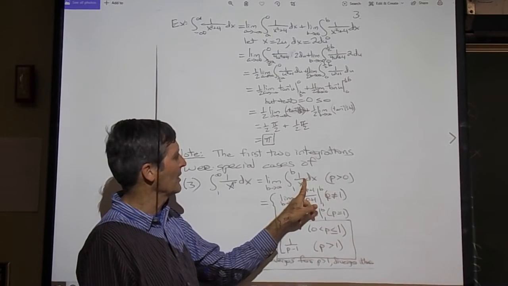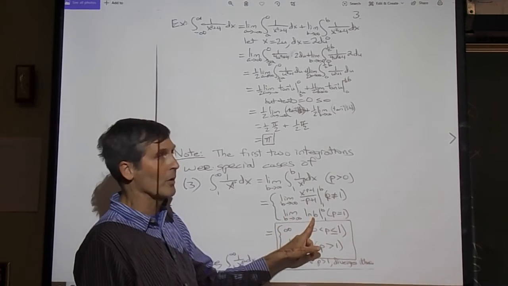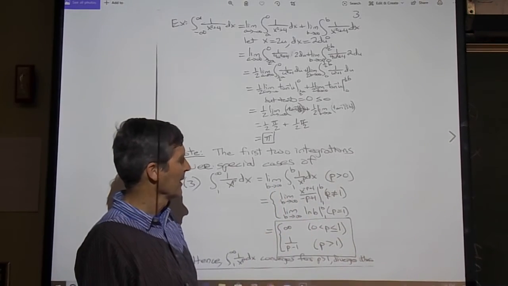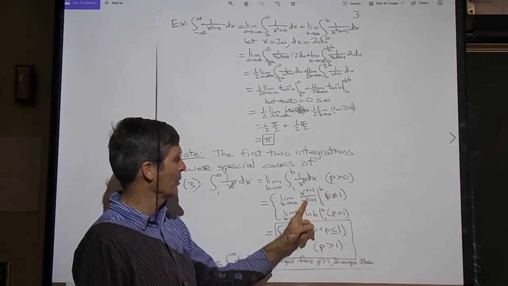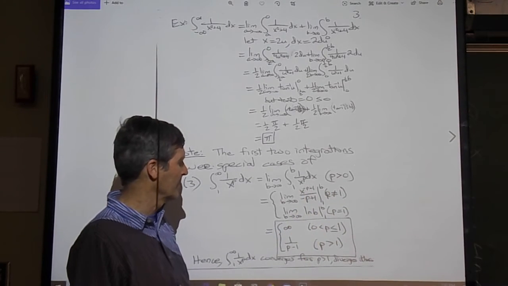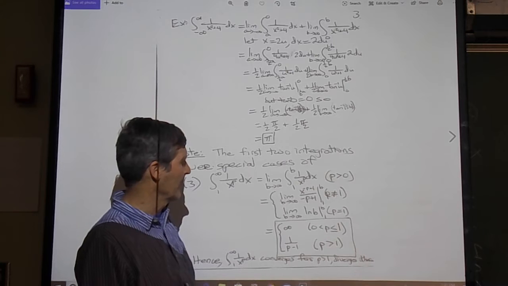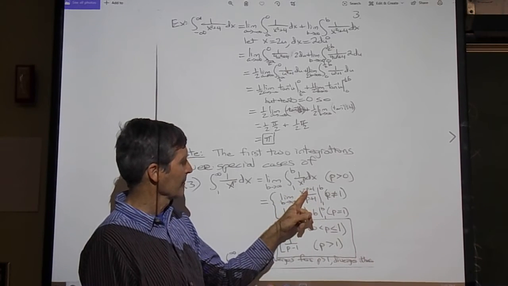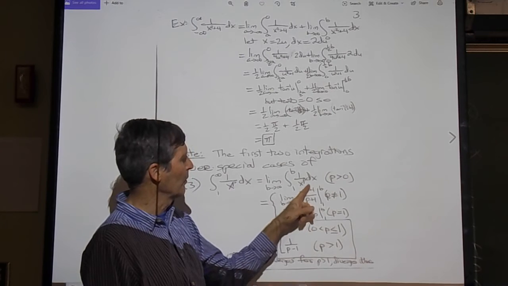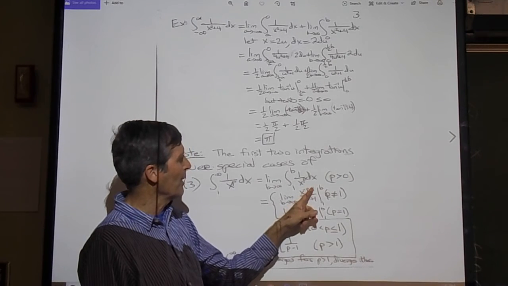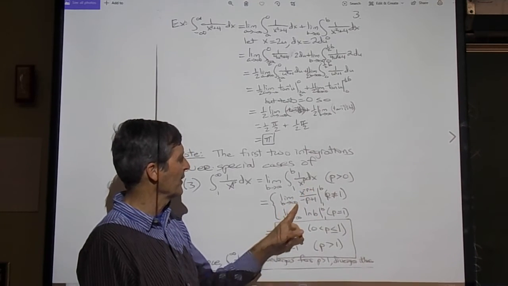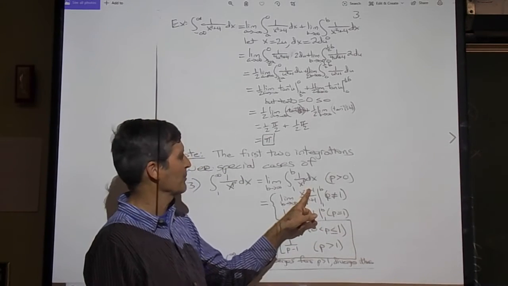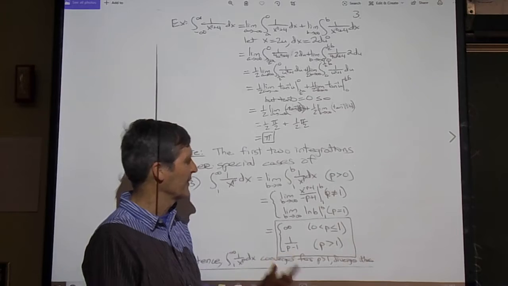However, if p equals 1, this is the integral of 1 over x, and then you get natural logarithm. So this limit becomes one of these 2 limits. This one if p isn't 1, and this one if p is 1. What we observe then, this one, if p is between 0 and 1, this will be x to a positive exponent, and as b goes to infinity, b to a positive exponent is going to give us infinity.